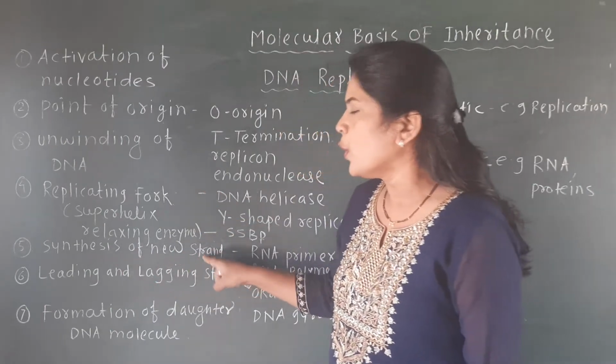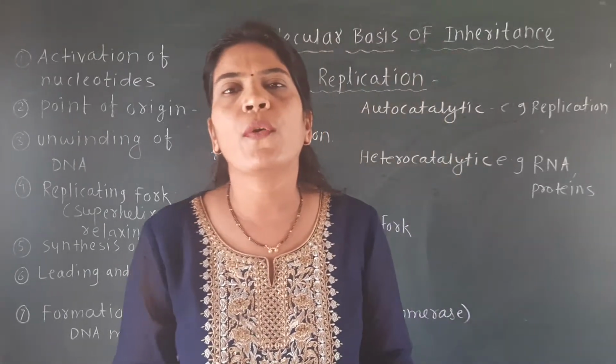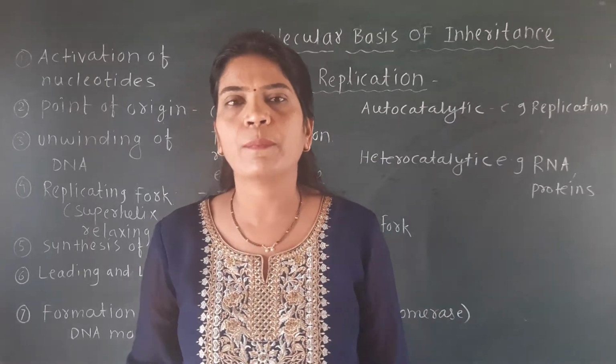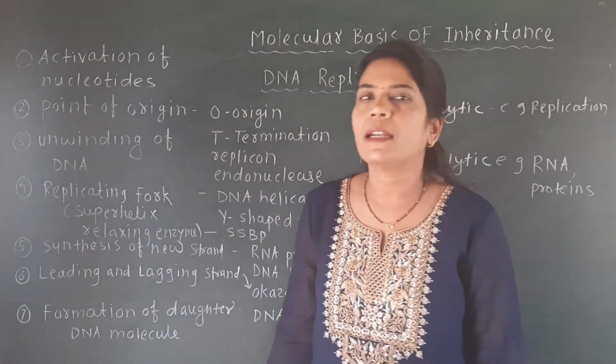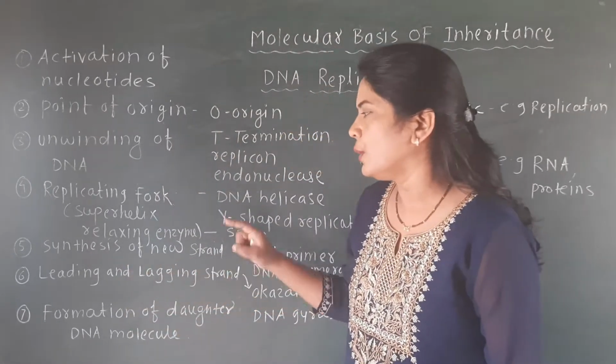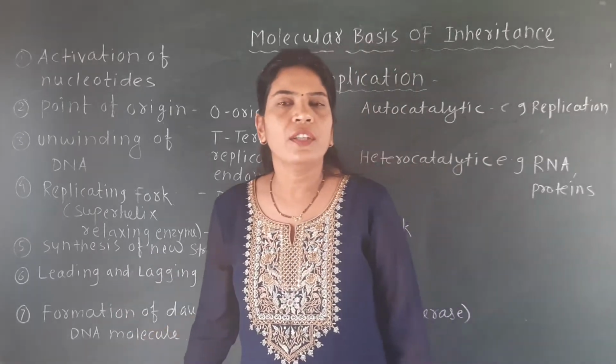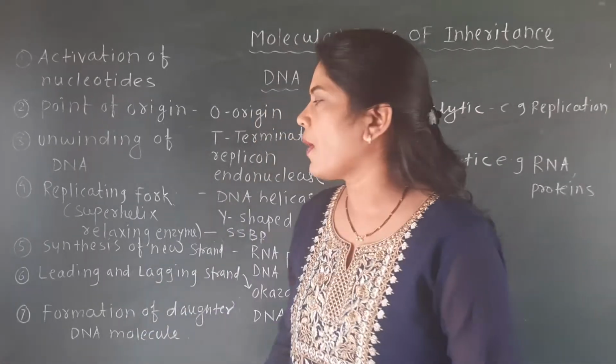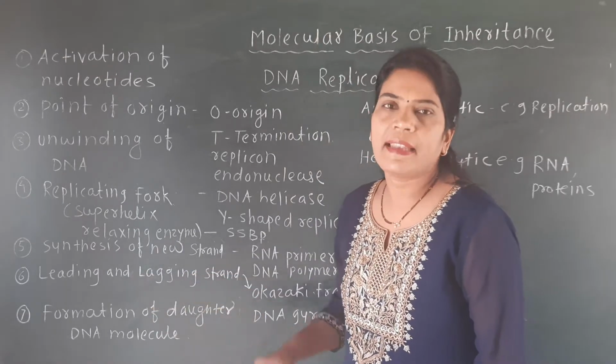Then synthesis of the new strand: the formation of two new strands takes place on a single DNA strand, which is called the synthesis of the new strand. Sixth is that the new strands which are formed are called the leading and the lagging strand.